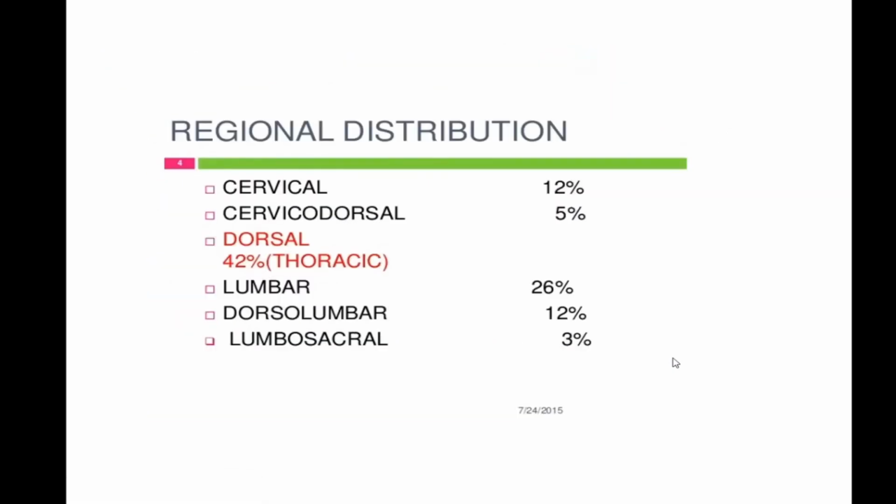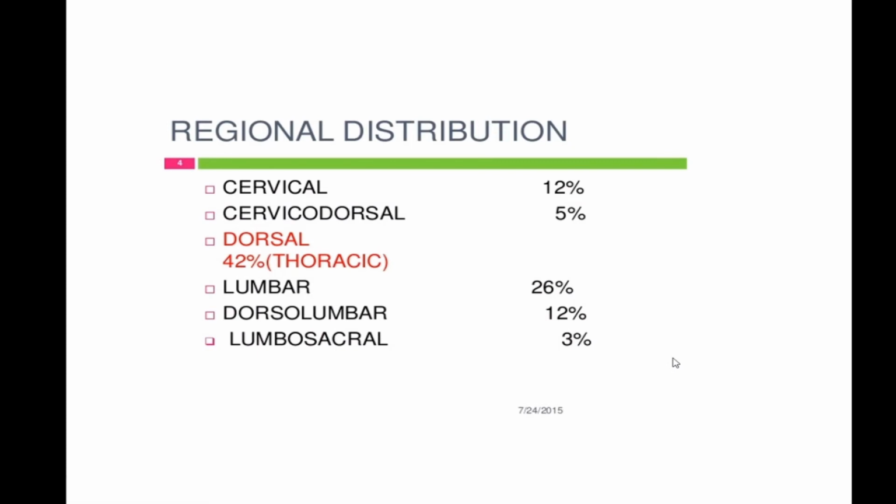So if you see, most of the cases happen in the dorsal-lumbar spine, around 42%, that involve the thoracic, thoracolumbar region. Okay, the most mobile part of the spine is usually more affected. There are reasons. People say that it is close to the abdomen, close to the renal site, and it gets more injured, so it is the more mobile part, that's why it gets affected more easily. Next is the lumbar spine, then cervical spine.